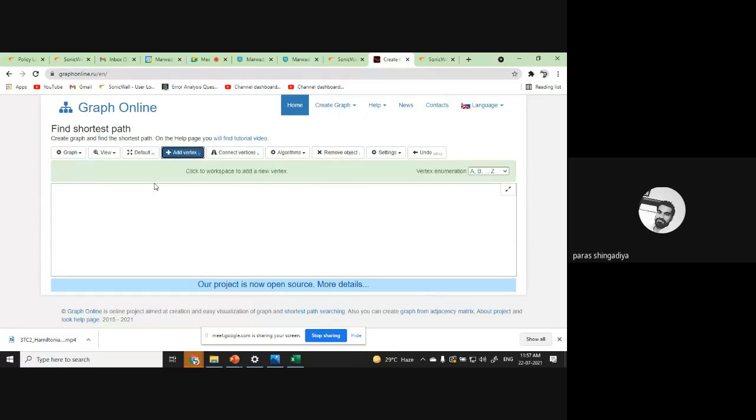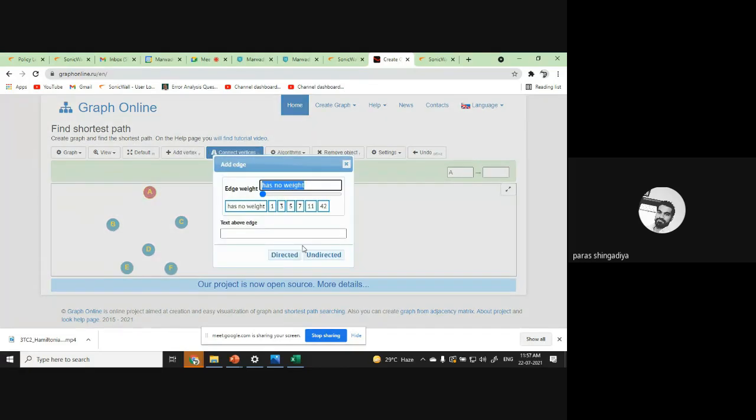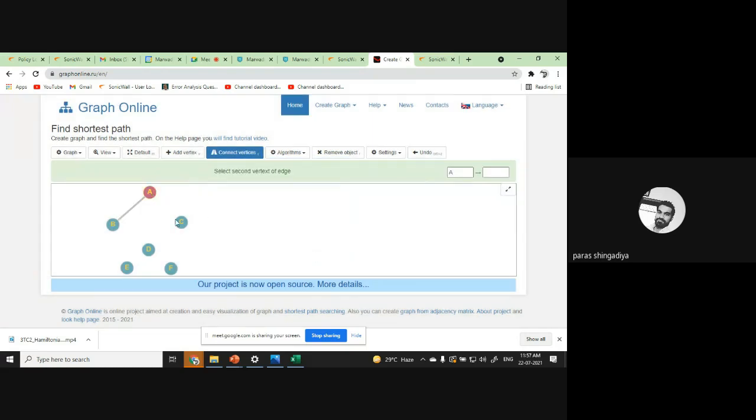Let's check one example that we discussed. This graph we have, जो Euler नहीं है, ठीक है? Let's check it by using this tool.